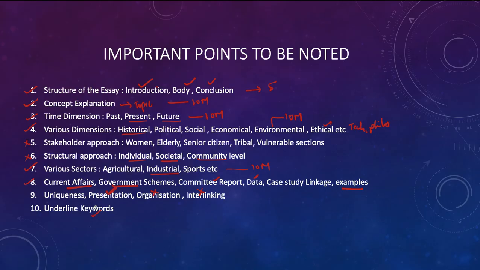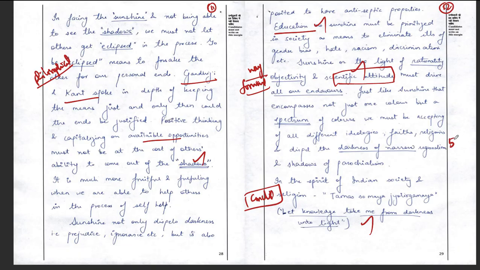Presentation is fine. He has underlined the keywords. So overall, for writing current affairs and all this, we can give 5 marks. So if you look at it, 5 marks, 10, 15, 25, 35, 45, plus 5, 50 marks. So from our evaluation he is only able to get 50 marks. That is not out of 150, it is out of 125. Each essay carries 125 marks, so he is only able to get 50 marks.